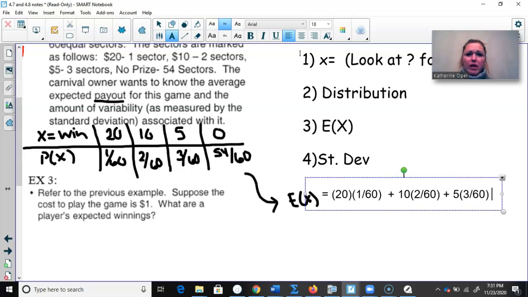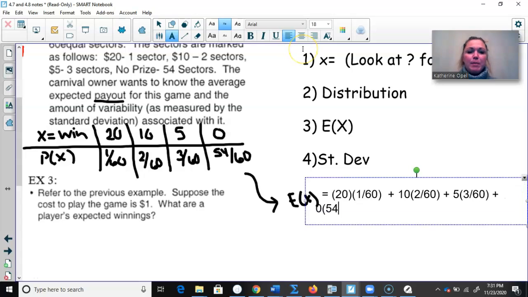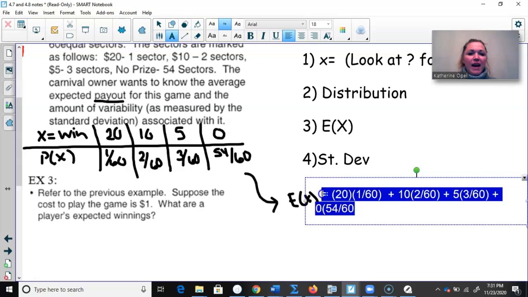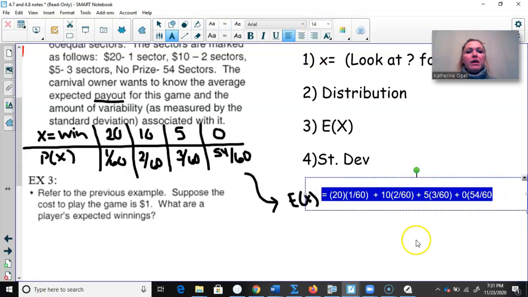Now, if you're watching this video and you're like, what is she doing? That means you did not watch the video that I posted before this on how to find the expected value. That's where I go in depth on how we get this. I'm going to make this smaller so it looks better. But really, for expected value, you get your formula on the formula sheet. I showed you where to find that. And it's just taking each observation and multiplying it by the probability of that observation.